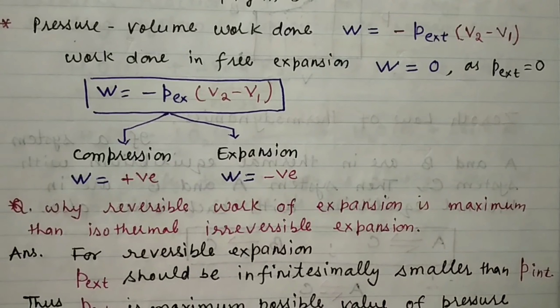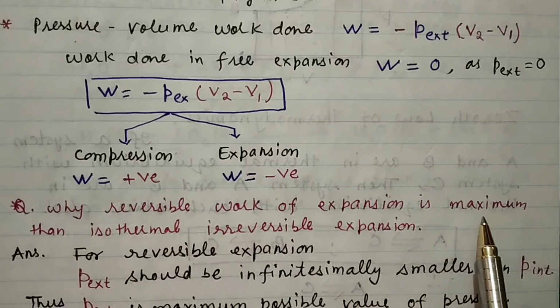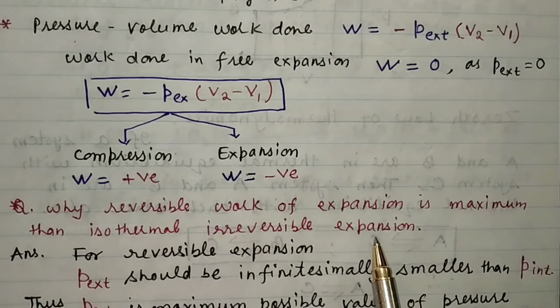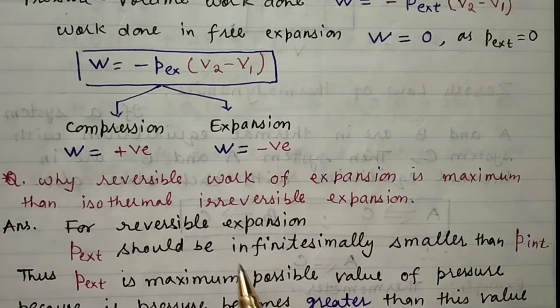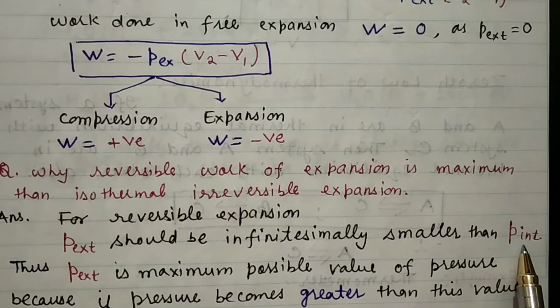We have a question: why is the reversible work of expansion maximum compared to isothermal irreversible expansion? The answer is, for reversible expansion, the external pressure should be infinitesimally smaller than the internal pressure.